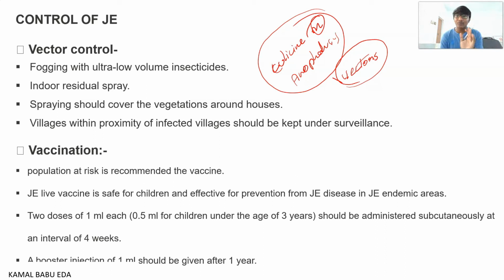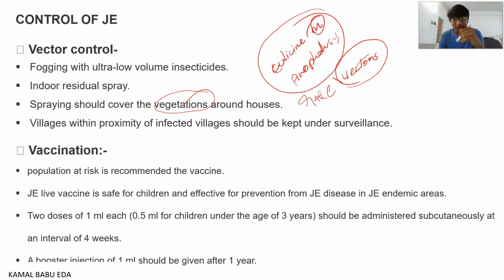So first of all, you have to control the vectors: fogging with ultra low volume insecticides, indoor residual spray, and spraying should cover the vegetation present around the house, for example rice paddy fields and whatever plants you are cultivating around your home.